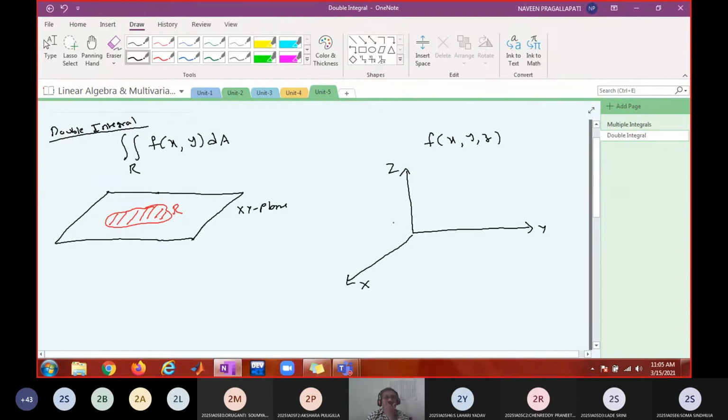Am I right? It's a three-dimensional space. So the domain can be some solid kind of region, something like this. It can be a regular solid or irregular solid. The solid means points on the surface and inside the surface. Call it D. If you are trying to integrate this function at all points over this region, on the surface and inside the surface also, that is called a triple integral.